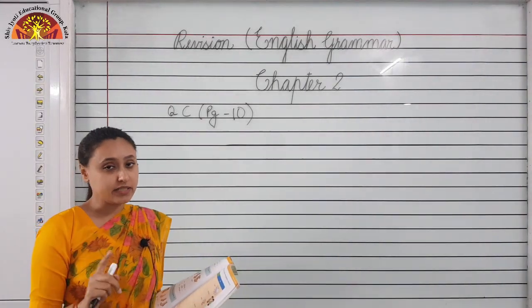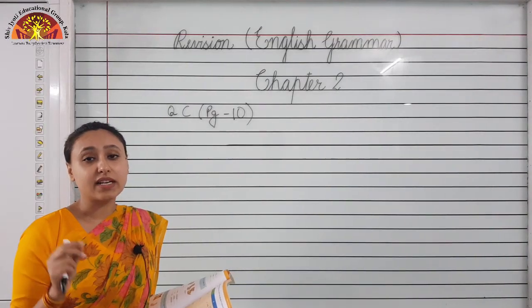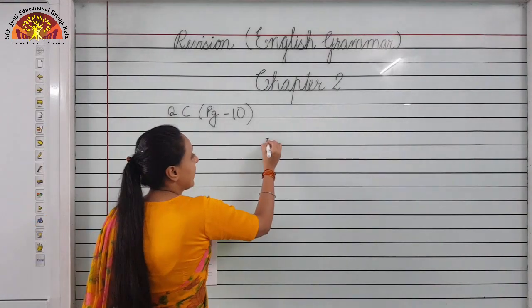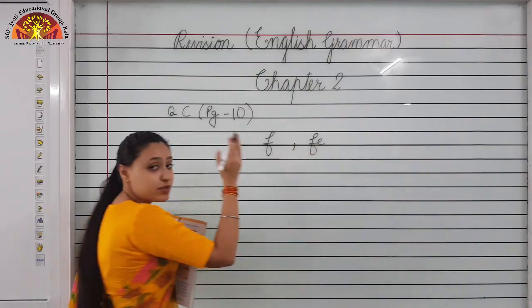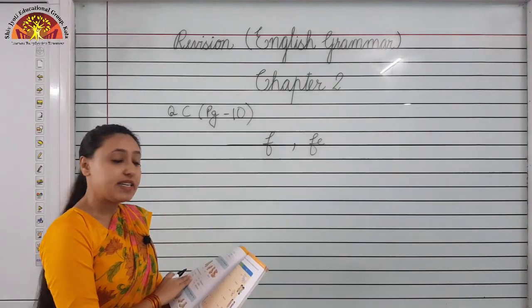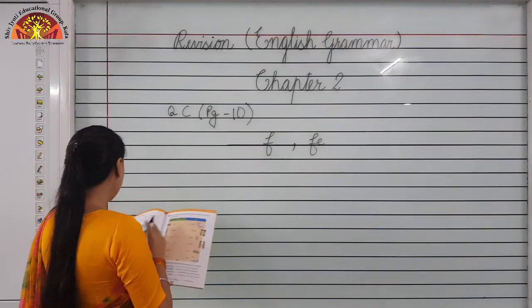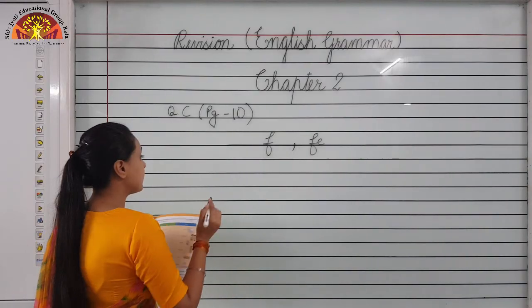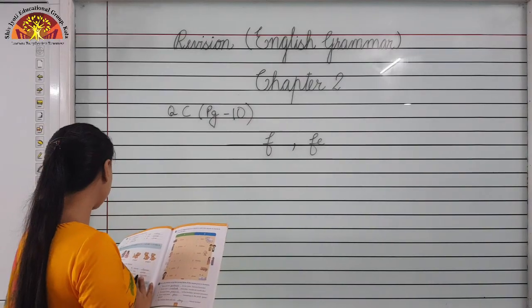You already know that there are some nouns which end with letter F and FE. You have to drop F or FE and add VES. What do you have to add? VES.